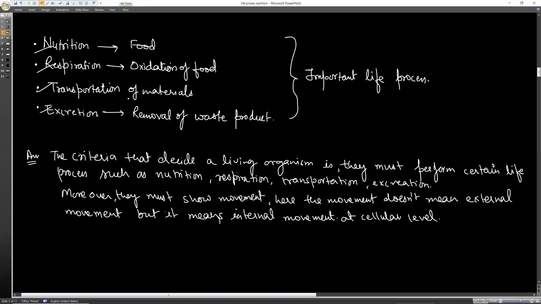Similarly, transportation of materials, like the kidney will be working, the heart will be pumping blood. And excretion means removal of waste products. Even if a person is in a coma, a worker bee, a donkey, or a couple that never reproduces, they all perform the process of excretion. So these are the four important life processes that are essential for living organisms.